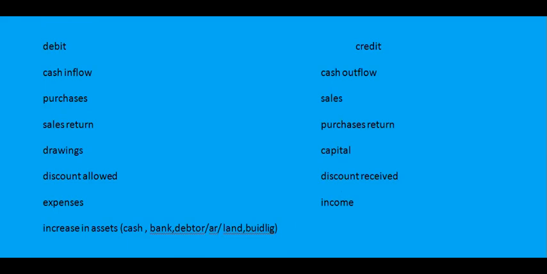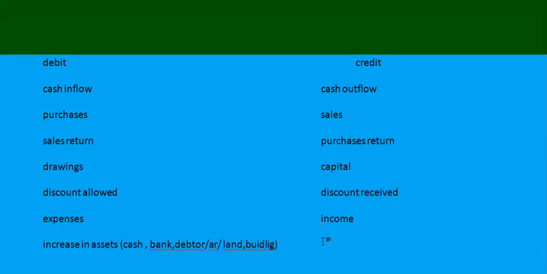So a decrease in assets is credit, a decrease in liability is debit, and an increase in liability is credit. Right?